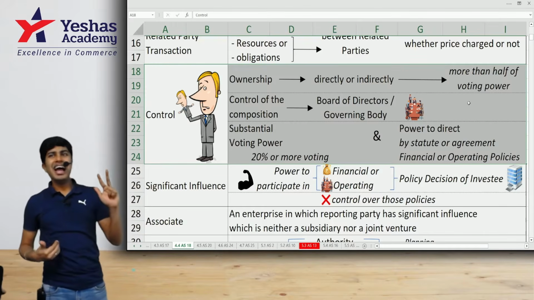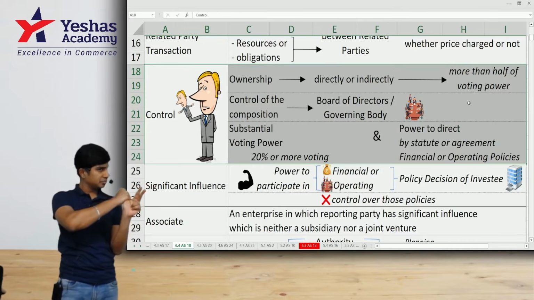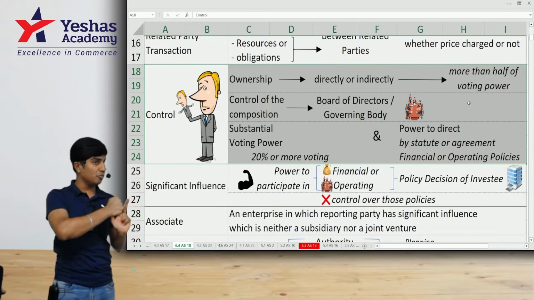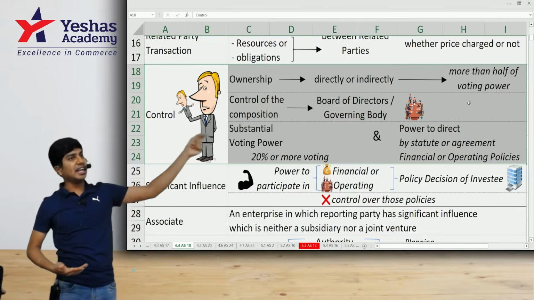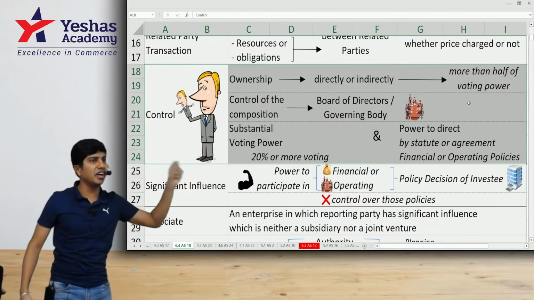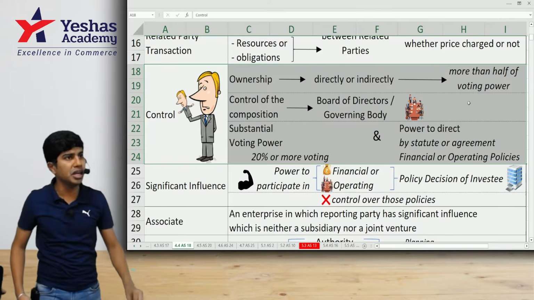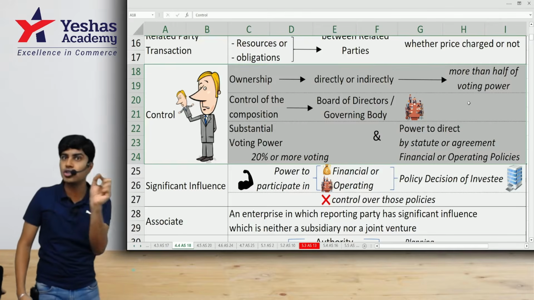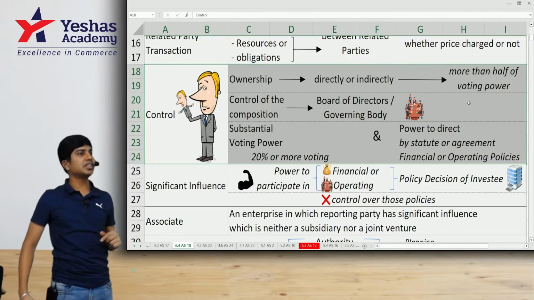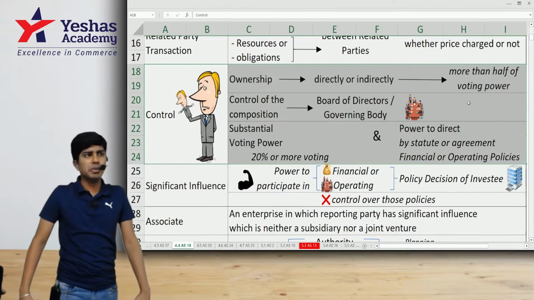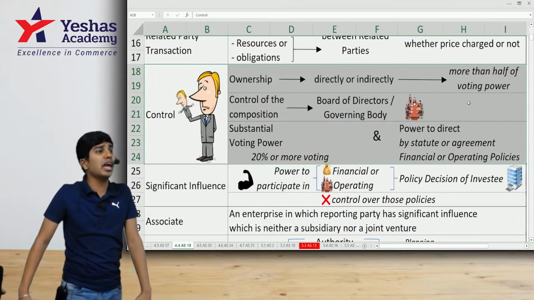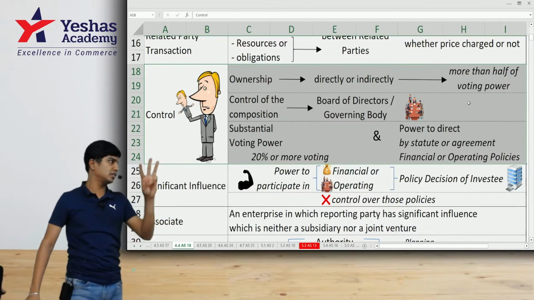Point number three, I don't have more than 50%, and I don't control the composition of the board of directors, but I have 20% or more, and I take decisions in their company. Their operating and financial decisions are dependent upon me because of the kind of contractual agreement that we had when I invested the 20% share. Then it is considered to be my subsidiary company, and I am supposed to have control. Three ways to call it control.